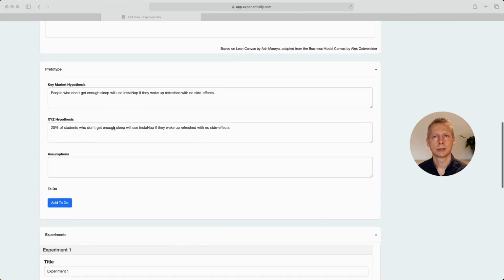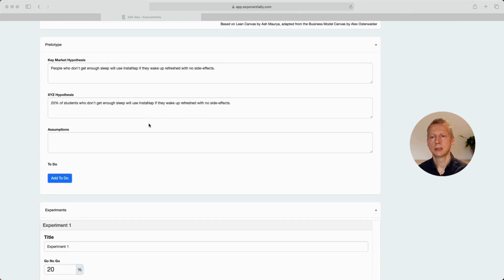The XYZ hypothesis in this case, I've said 20% of students who don't get enough sleep will use Instanap if they wake up refreshed with no side effects. So what we've done there is said this with numbers. So why 20%? I made it up.